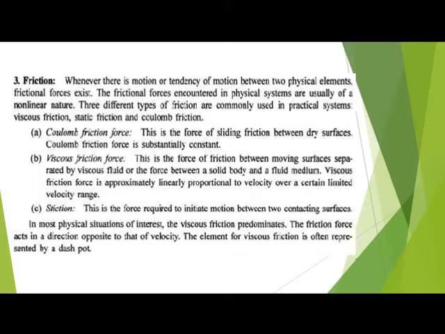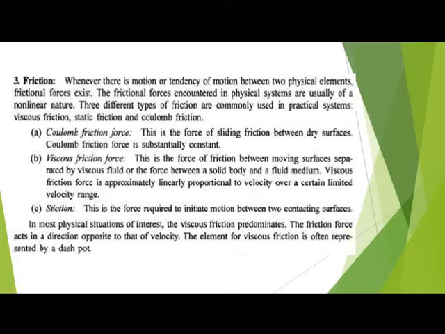It is a fluid medium or liquid medium also. This viscous friction force is approximately linearly proportional to velocity. Therefore, viscous friction is directly proportional, approximately linear, to velocity over a certain limited range of velocity. That is the viscous friction force.